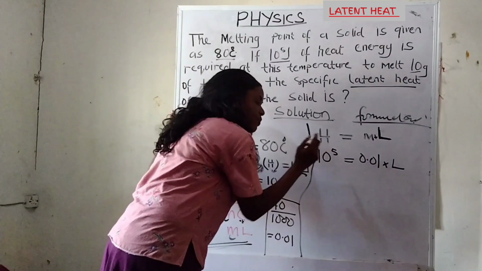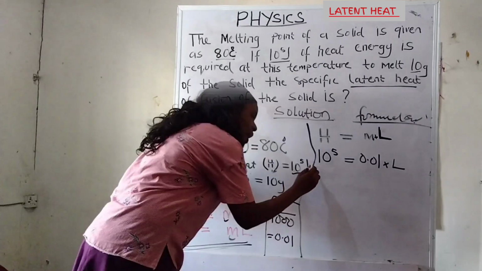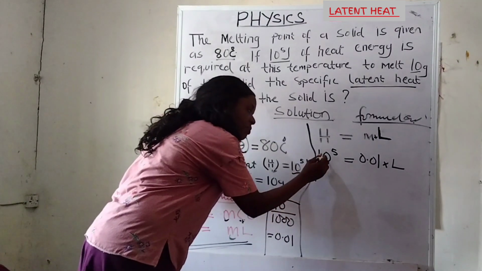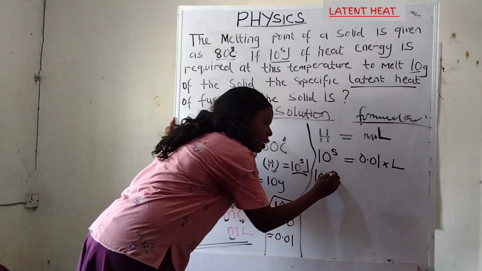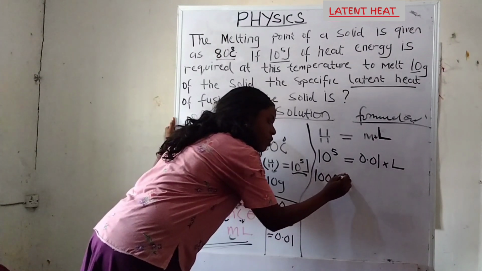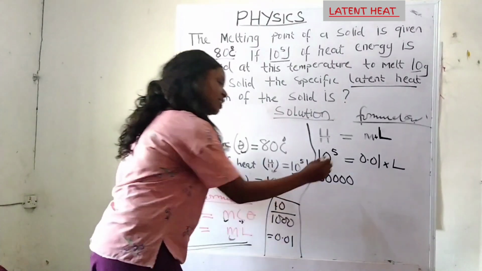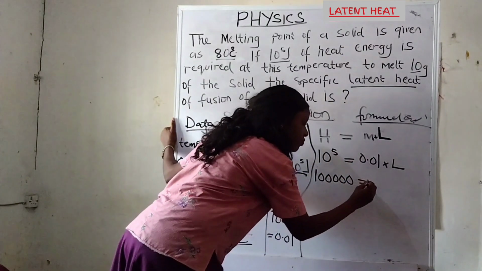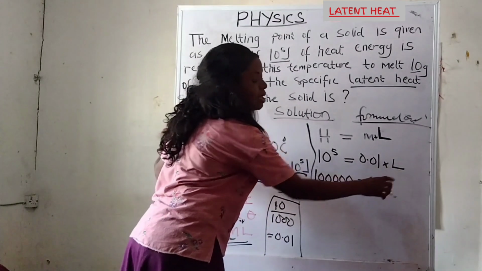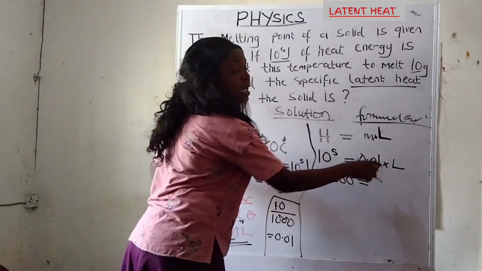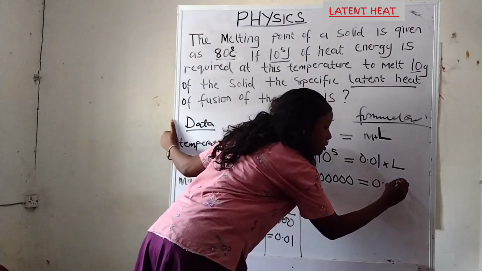This 10 raised to the power of 5, I'll write it out completely, and it will be 1 followed by 5 zeros, is equals to 0.01 times L, which will simply give us 0.01 L.